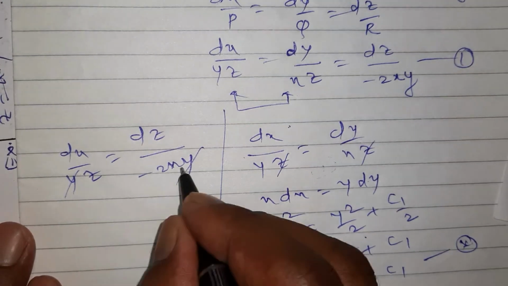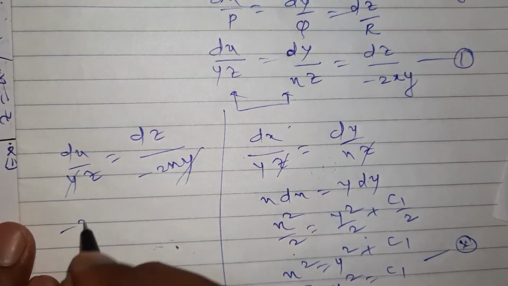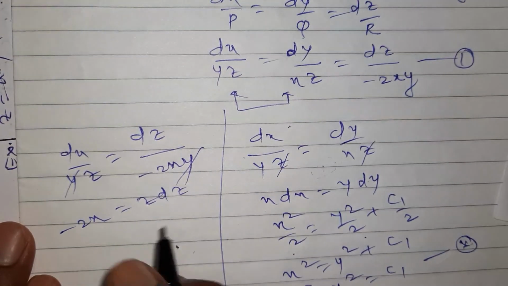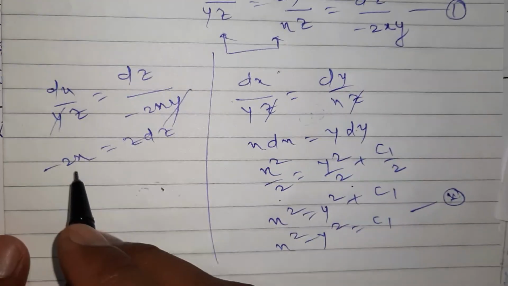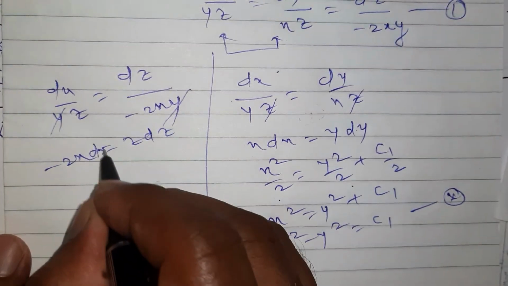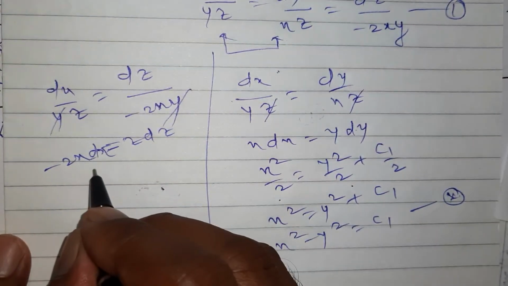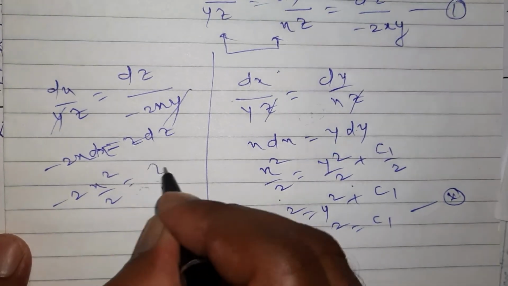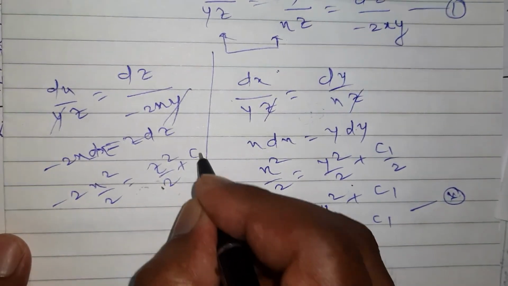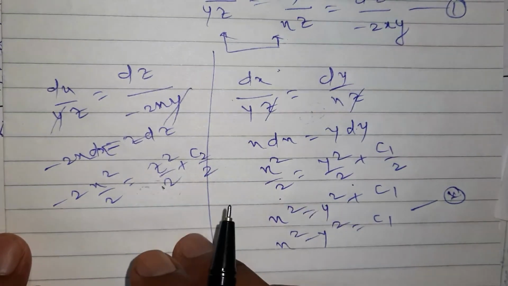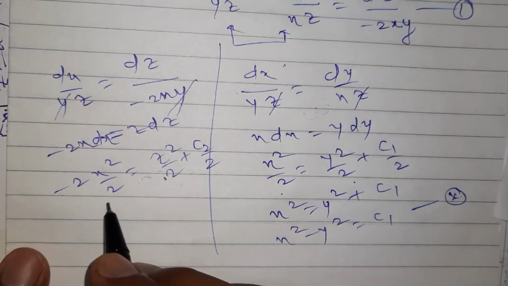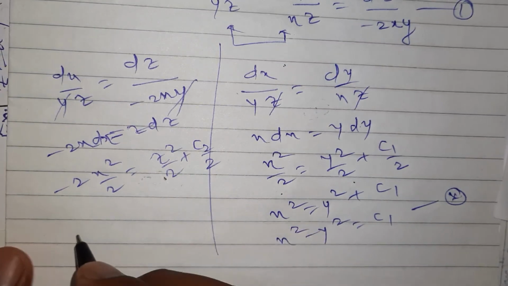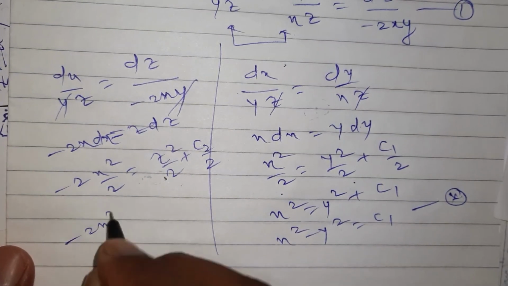Clearly. So transfer this minus 2x to this side. Minus 2x dx is equal to z dz. Clearly. Integrate. What is integration of x dx? X square by 2. So minus 2 into x square by 2 is equal to z square by 2 plus c2 by 2. We just take one more constant, c2 by 2. Understood? Cancel throughout 2. So I get here minus 2x square